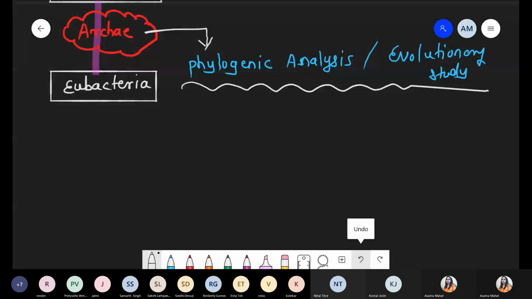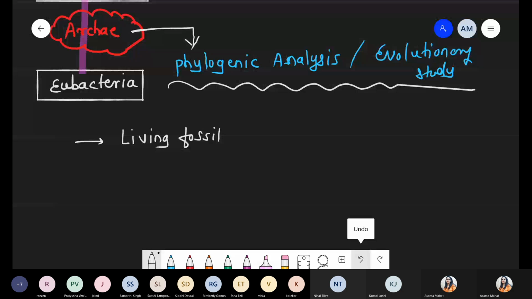See, we are using the word fossil. When do we use fossil? When it has become part of history, part of evolution. Dinosaurs we obtain in fossil form, right? But in this scenario, we are talking about a living fossil. Why are we using living fossil? Since the Earth formed, approximately 4.5 billion years ago, there was a presence of some organism, and that organism is a primitive organism.